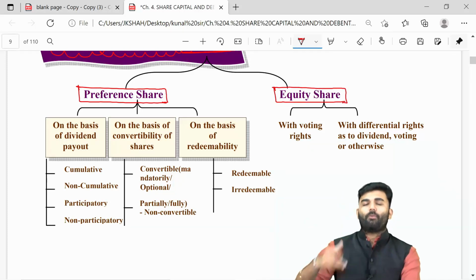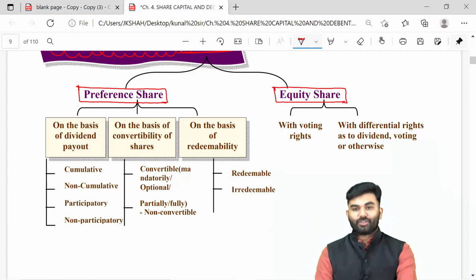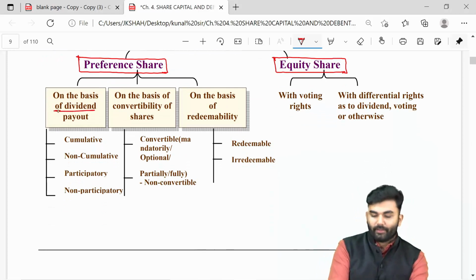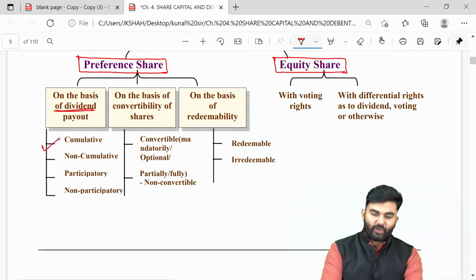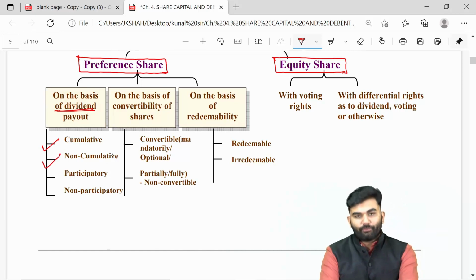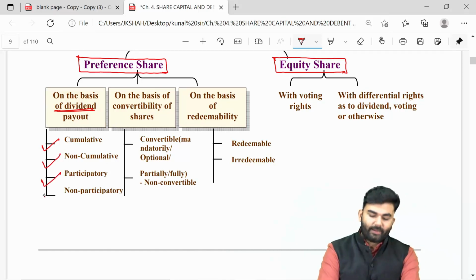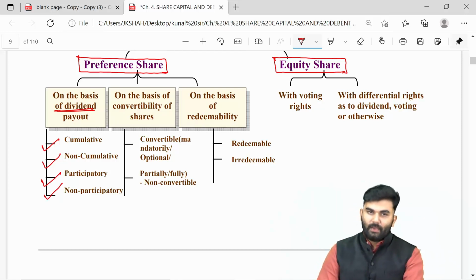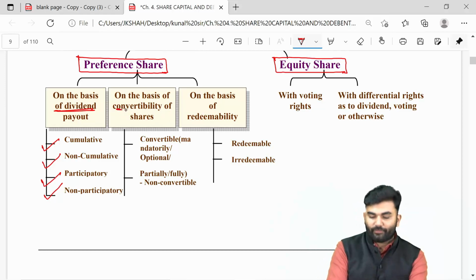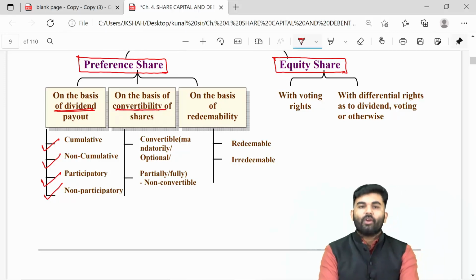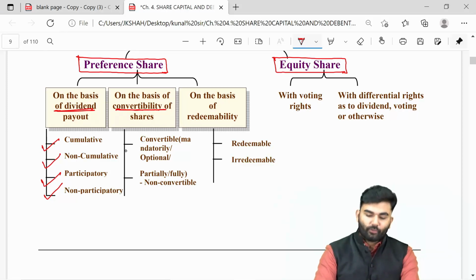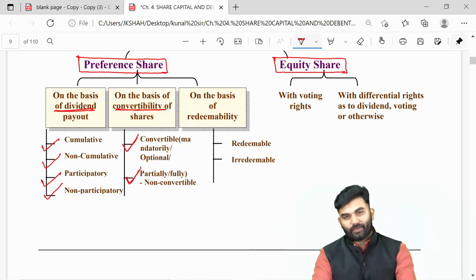Whenever we talk about a preference share, it can be further classified on the basis of dividend, wherein it can either be a cumulative preference share or a non-cumulative preference share. It can either be a participatory preference share or a non-participatory preference share. A preference share can also be classified on the basis of convertibility, wherein it will either be a fully convertible preference share or a partially convertible preference share.